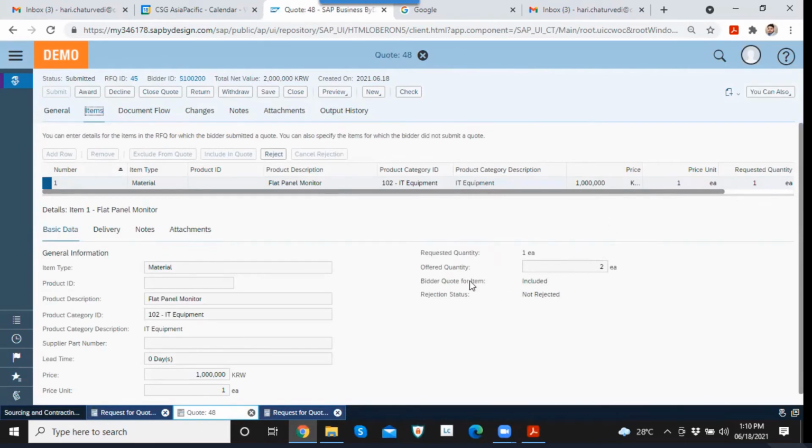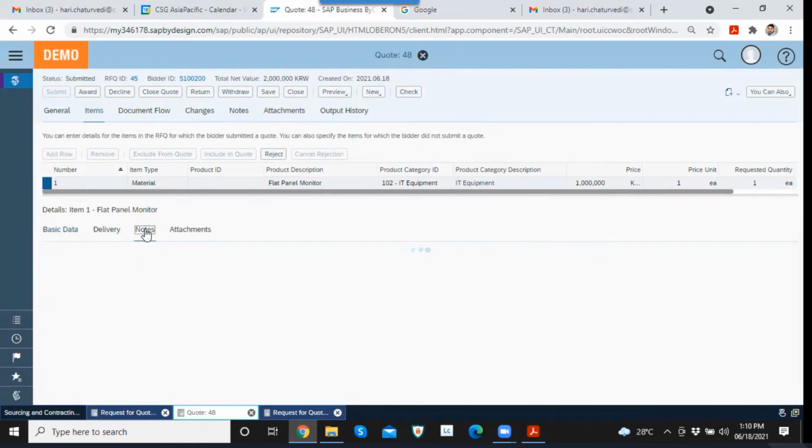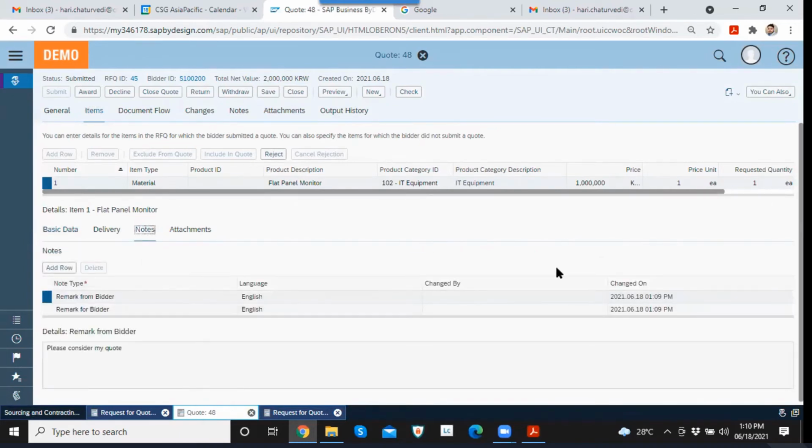The bidder has actually offered 2 quantity to us, right? If there are any notes from the bidder, we can see the remark, please consider my quote. If we want to directly award this quote, we can award it.